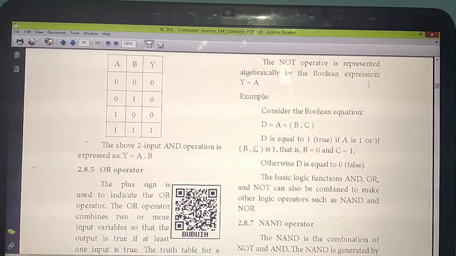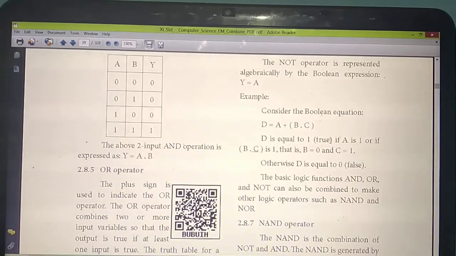So next they have given one example, a Boolean equation using all these operators. See the equation: D equal to A plus B dot C. So how many operators are there? B dot C is the AND operator. Then A plus B dot C is the OR operator. If they ask a question like this, first you should find B dot C. You will get one value. Then that value you add with the value A. Then you will find the answer. Okay. So here they are not giving us a problem.